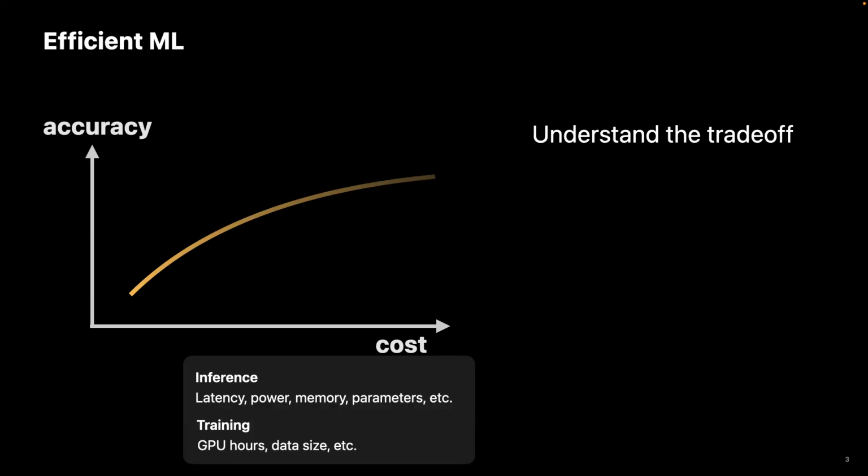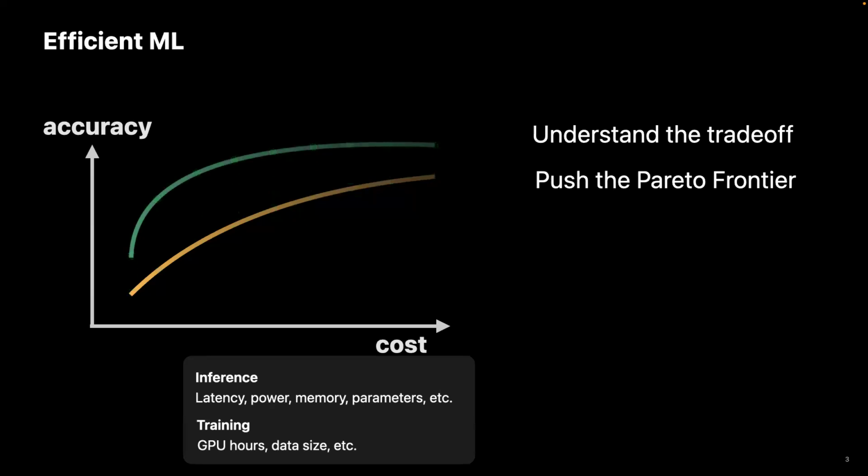However, not all methods and models are equally efficient. The goal of efficient machine learning is twofold. First of all, we want to understand the trade-offs that are involved in this process, and then we want to push the Pareto frontier by developing better algorithms for learning and deployment.